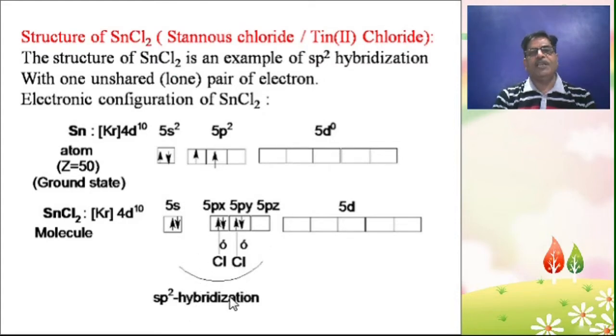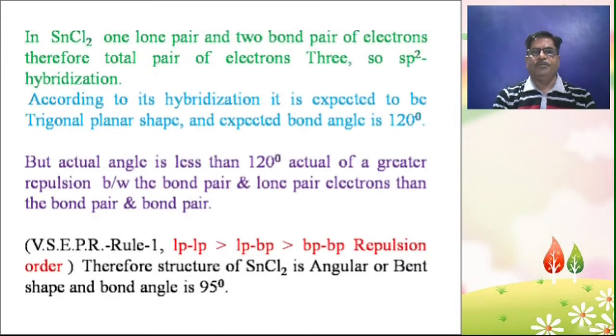So sp2 hybridization will be formed in the SnCl2 molecule. So in SnCl2 there is 1 lone pair and 2 bond pairs of electrons, therefore the total pairs of electrons is 3. According to sp2 hybridization, it is expected to be trigonal planar in shape and the expected bond angle is